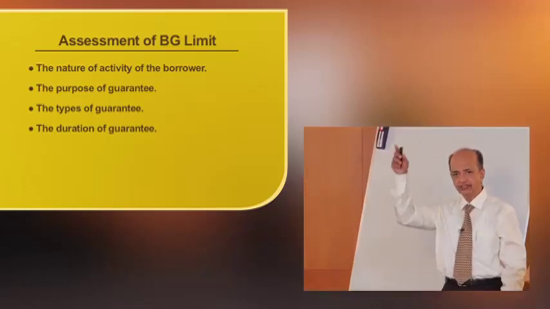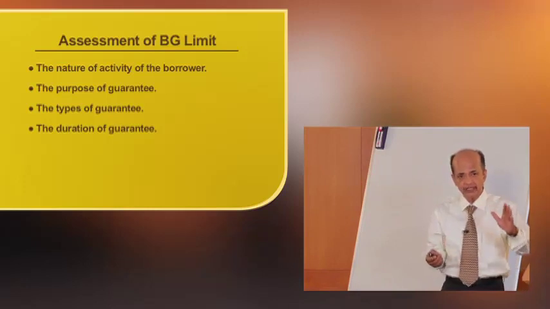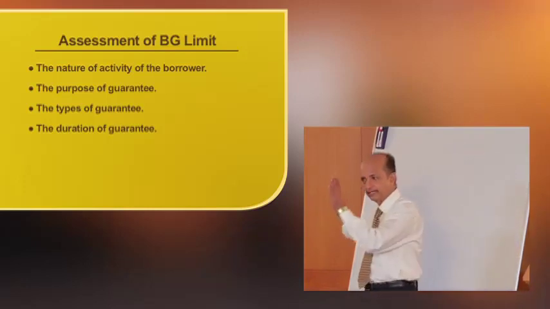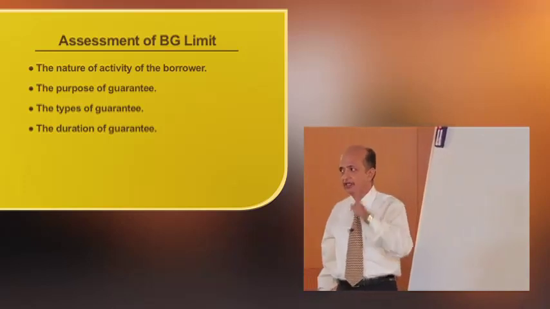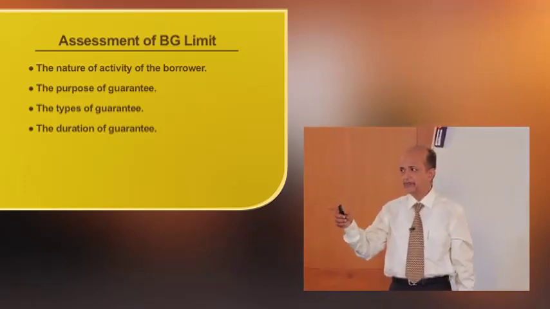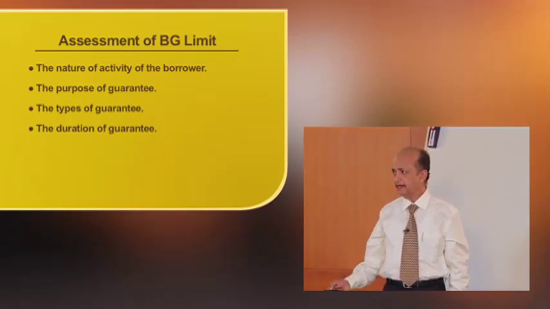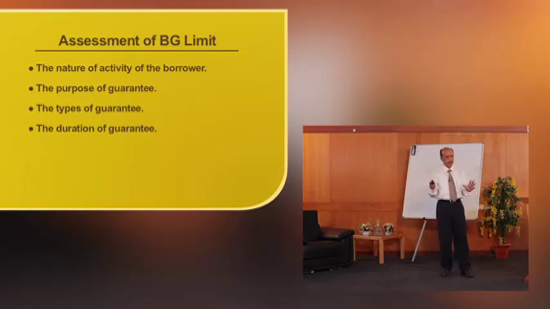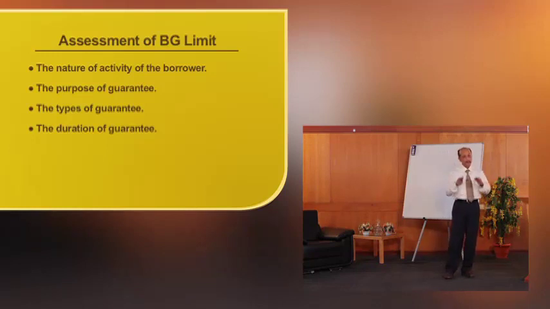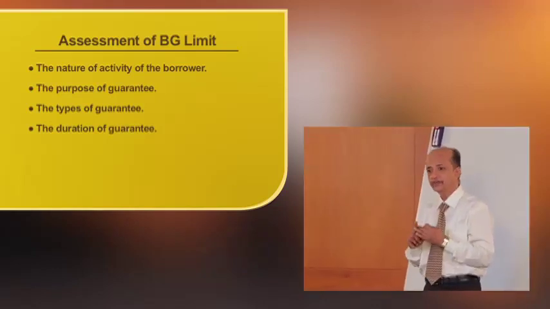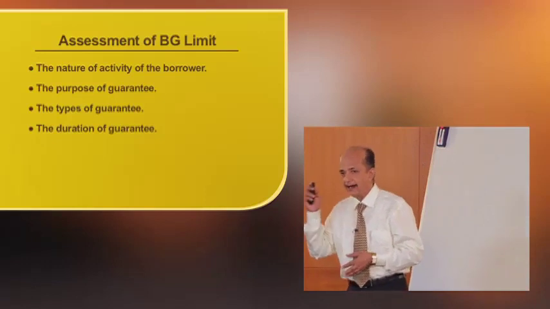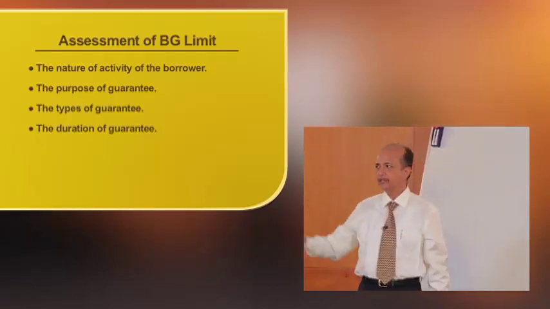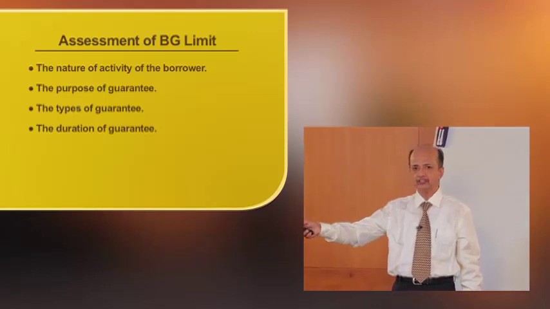That is identification, first noted down. Then identify which type of facility, whether it is a performance guarantee, a financial guarantee or a deferred payment guarantee, along with the nature of the activity. After discussing all these things, you will come to the conclusion about the requirements under various heads, and you can segregate which type of guarantees are required. Once that exercise is over, it can be properly put here and the assessment can be done.